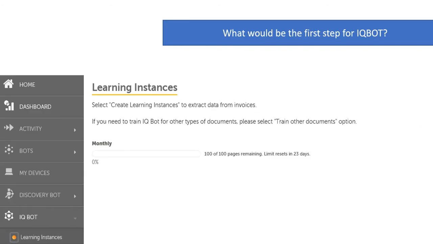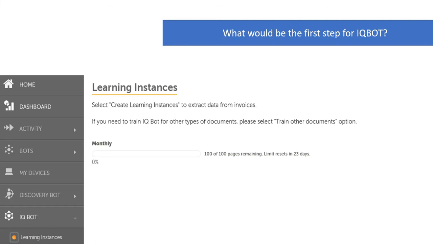So what would be the first step for IQBot? The main purpose of IQBot is, if you are giving scanned images or PDFs, it has to give us an output as text. So image to text, OCR. These kinds of things are available in IQBot.